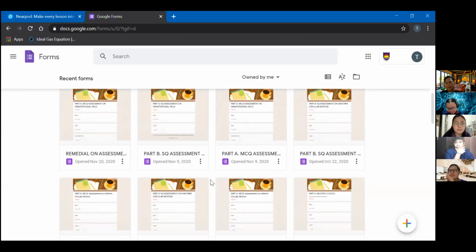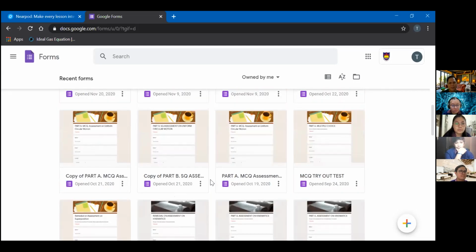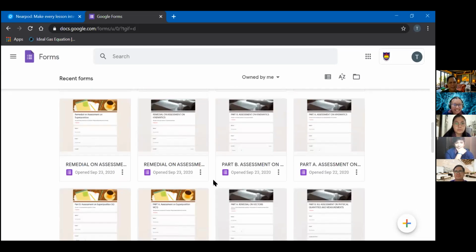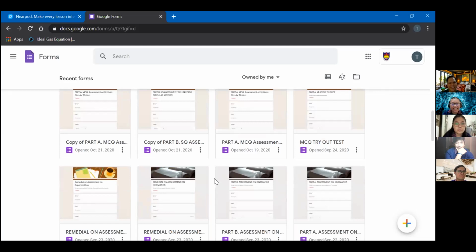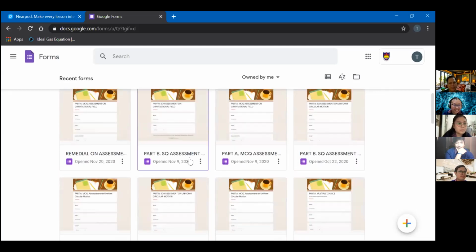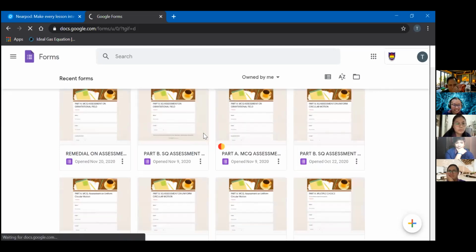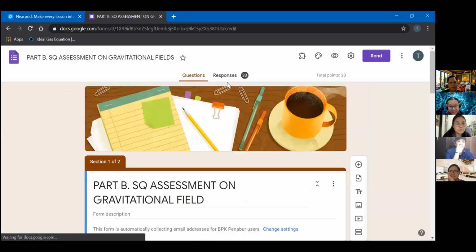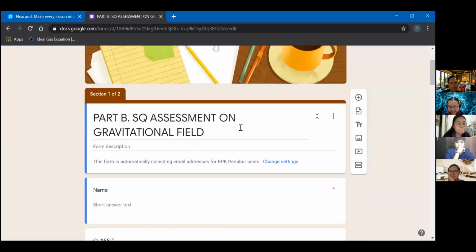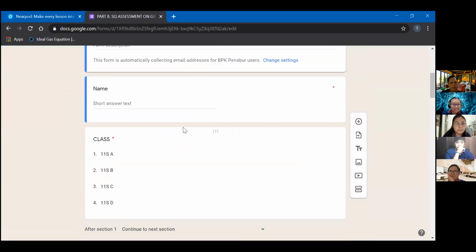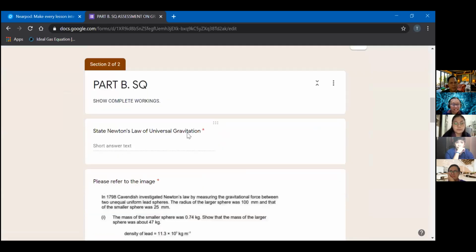So it's separated. I minimize giving them plenty of time, because if I give them like 2 hours for the whole thing, there's a lot of things that can go on inside the students' work. That's why my screen is always part A, part B, remedial. Okay, for part B, the structured questions, this is normally my other question. I put their names, their class, then part B, this question.